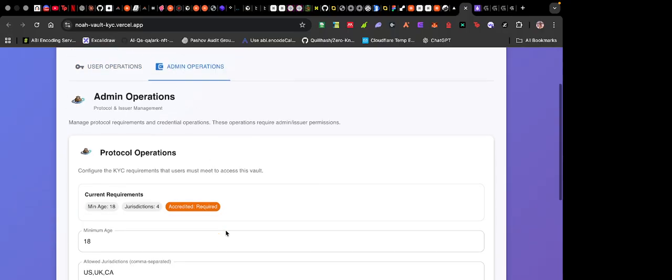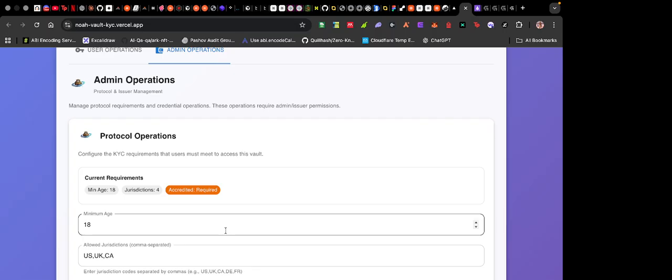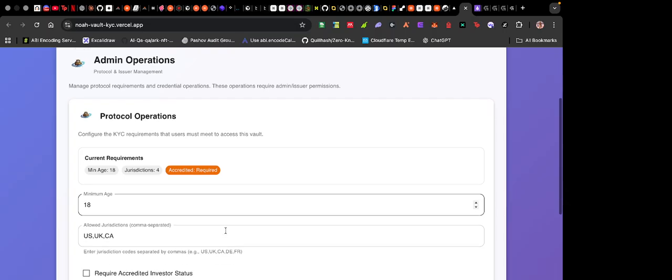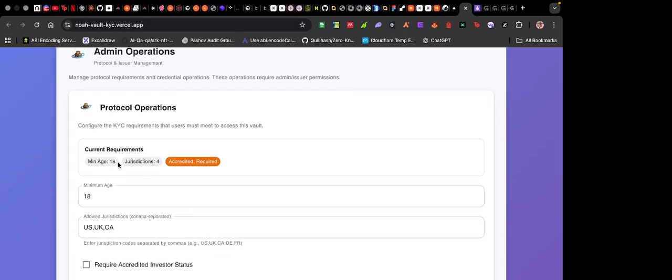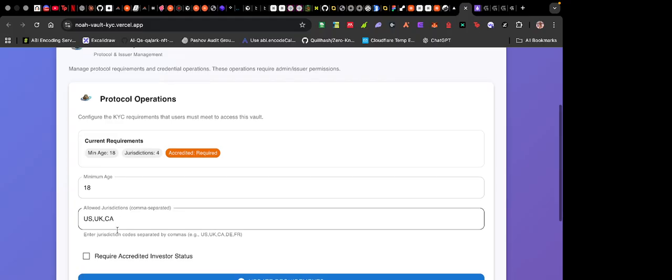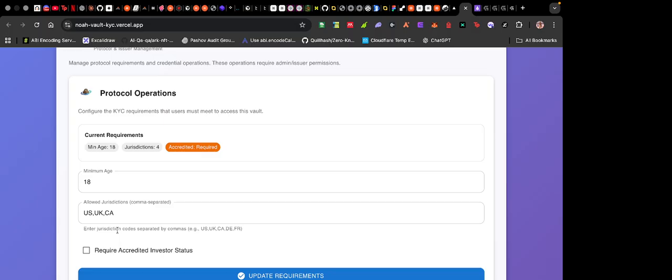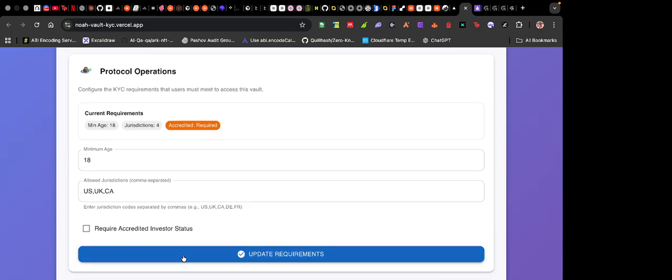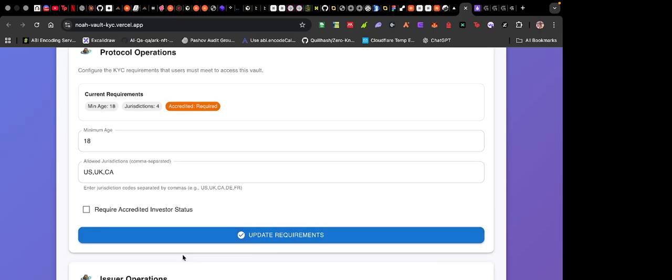So yeah, let's come over to the protocol. What the protocol would ideally want to do is set up their requirements here. So they'll set up whether it's a minimum age of 18 or 19 or whatever, and then they will also specify the amount of jurisdictions. These requirements have already been set, but you could also update them as a protocol. This is the admin side. So the protocol can update these requirements if they are going to make any changes as time goes on.